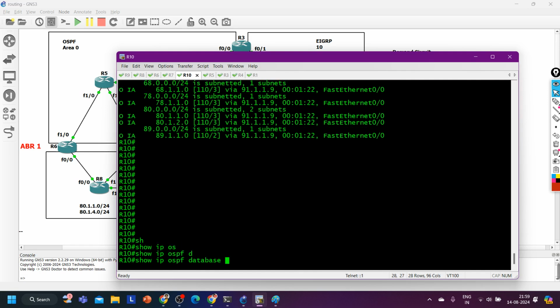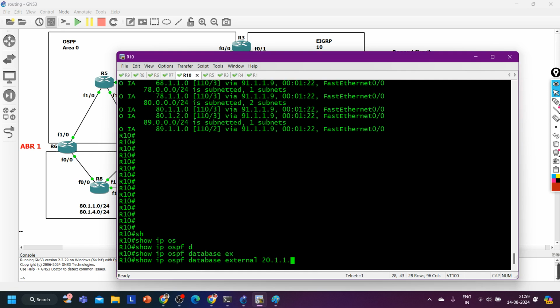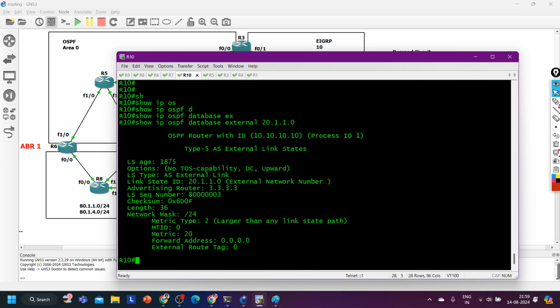So show ip ospf database external 20.1.1.0, forward address is 0.0.0.0. That means my actual ASBR is generating this LSA 5. Advertising router ID is 3.3.3.3, meaning router 3. Done.